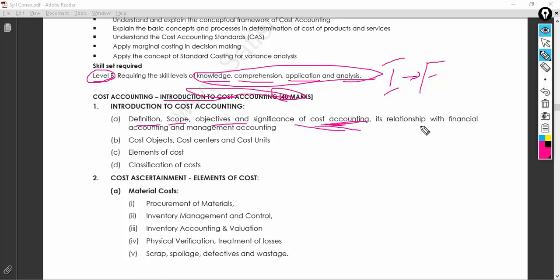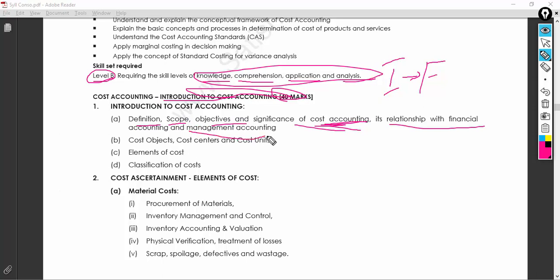But remember, in the current scenario, since I have experience in multinational companies, they are working in such a way that they want to reduce the cost to the core, irrespective of what it is. They are ready to spend a huge amount for the future, so that kind of cost is incurred currently for the benefits of the future. That is what is happening. Financial accounting is the past, so cost accounting is the future as well as the current situation.